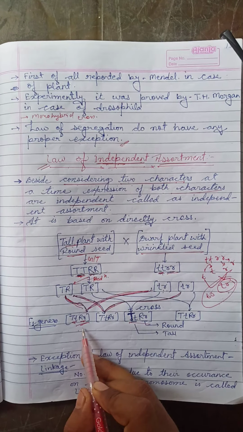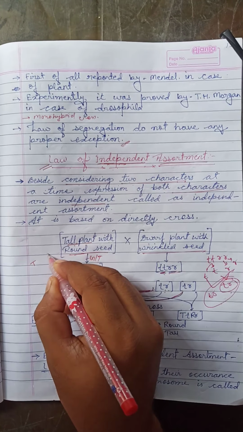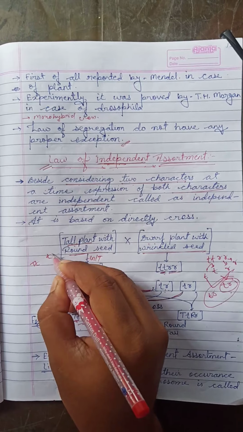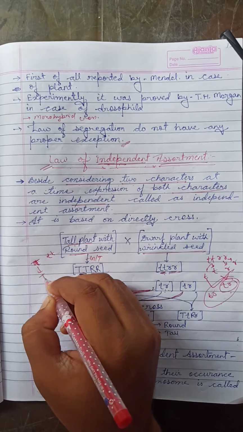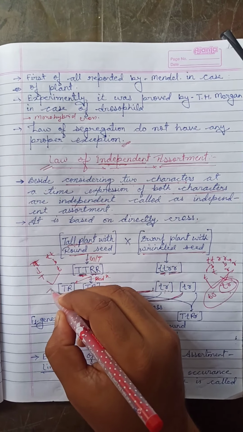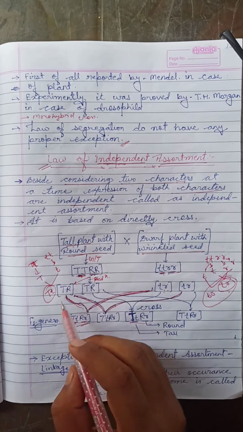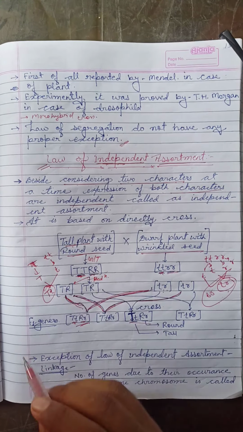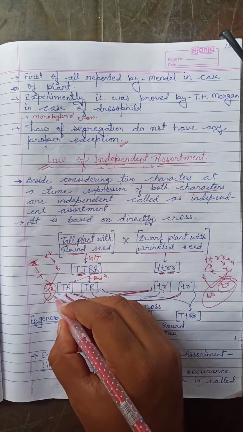Look at here, it is tall and it is dwarf, capital T and capital T. It produces capital T and it produces small t. It is the F1 generation. Look at here, capital T is dominant over small t. That means this shows the tallness, not the dwarfness.